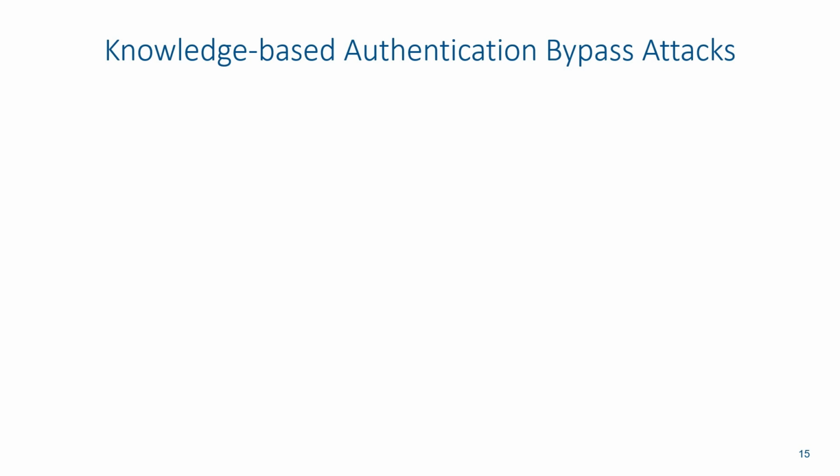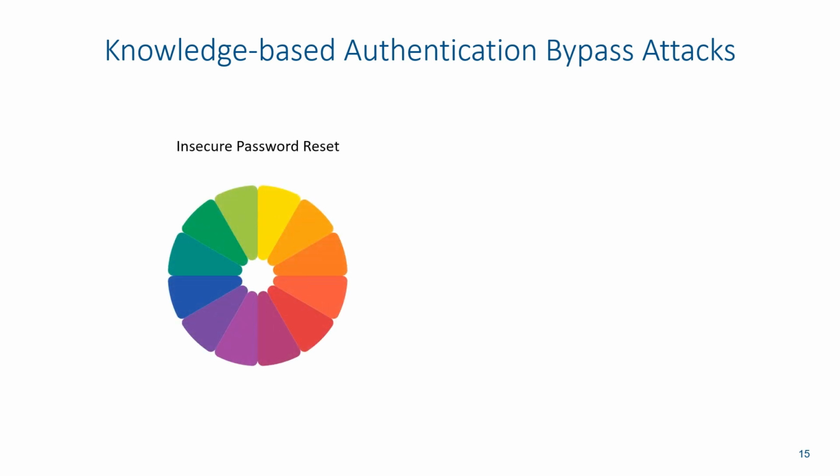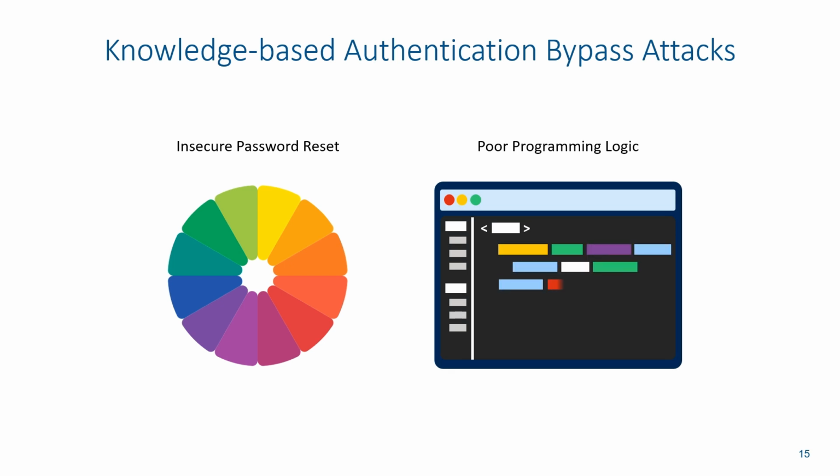In this video, we continue our discussion on authentication flaws, specifically looking at knowledge-based authentication bypass attacks. The first one is insecure password reset, and the second is poor programming logic. So when you register for a site, many times you'll notice that they ask you 3 questions that you're supposed to pick the answers for.